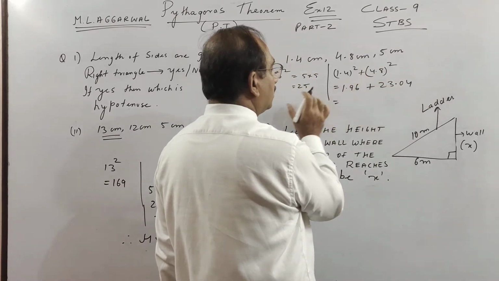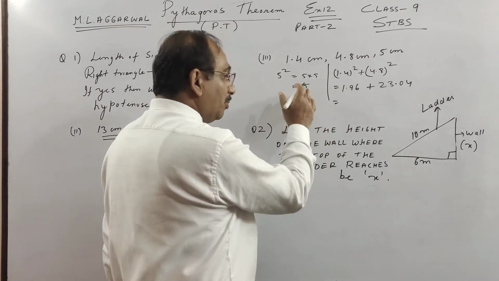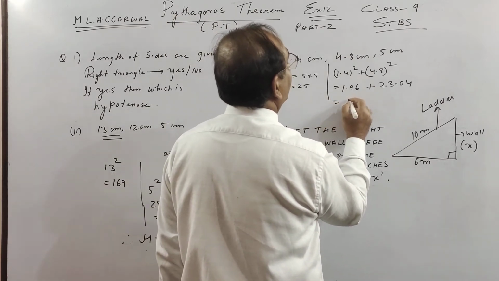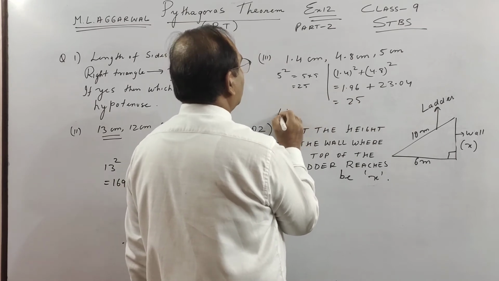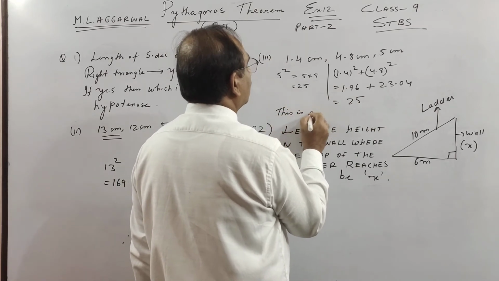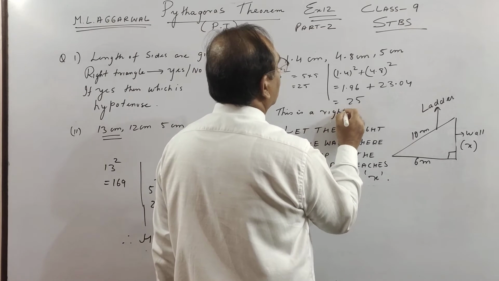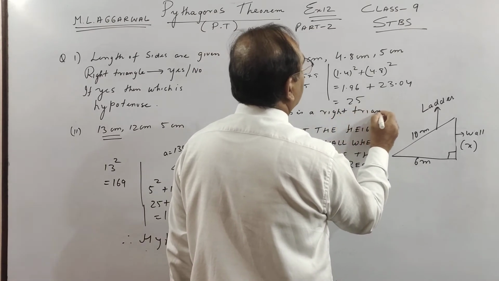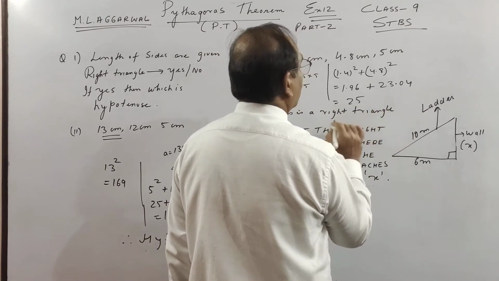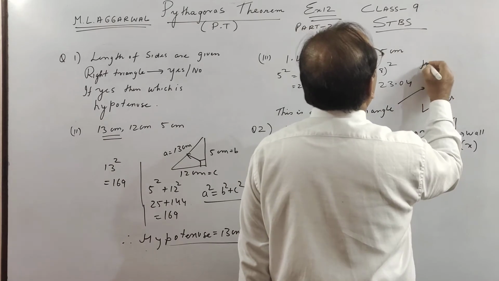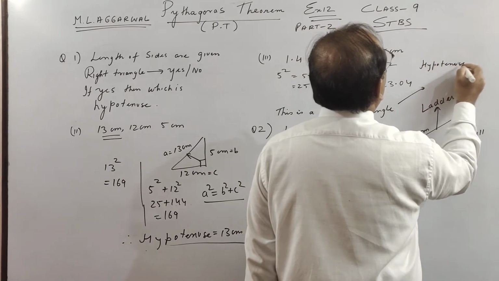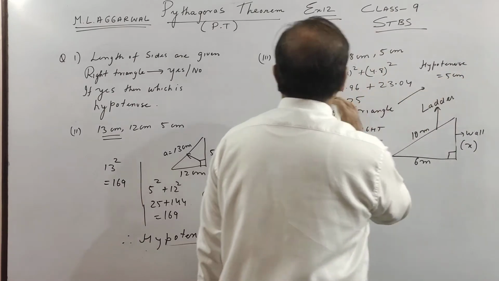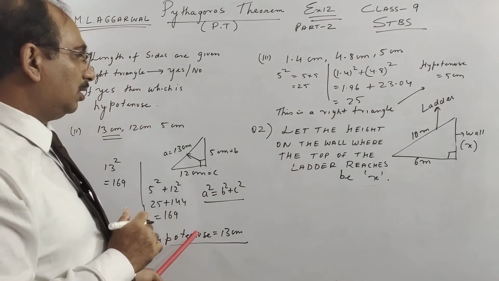So this is a right triangle, and the hypotenuse is equal to 5 centimeter.